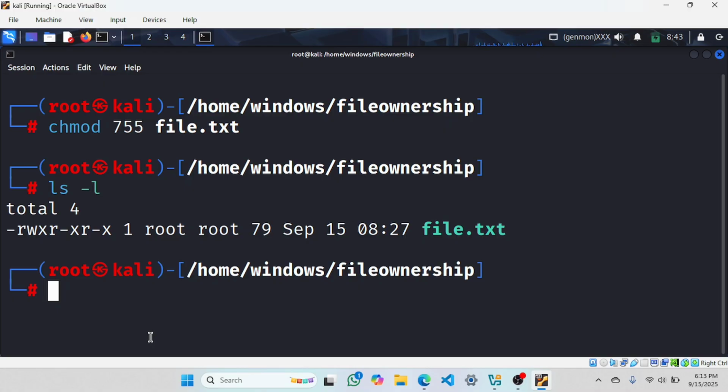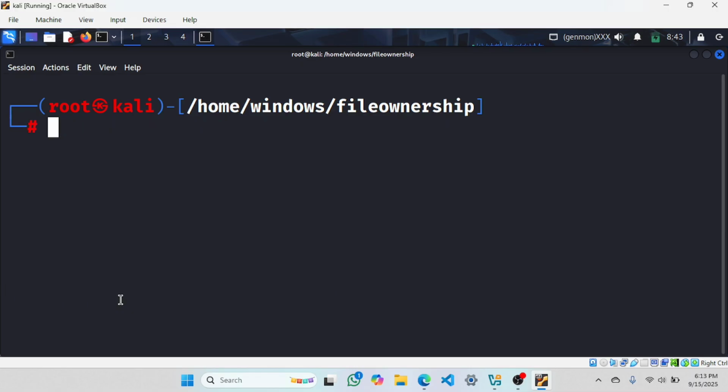Now see the difference here. The owner has all permissions: read, write, executable permissions. And for group, it has only read and executable permissions. You see, 755. I hope it is now clear.